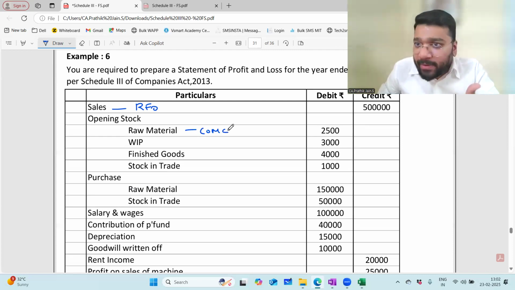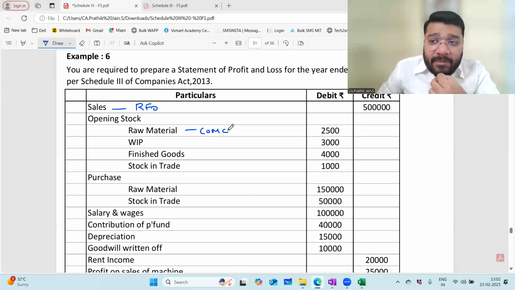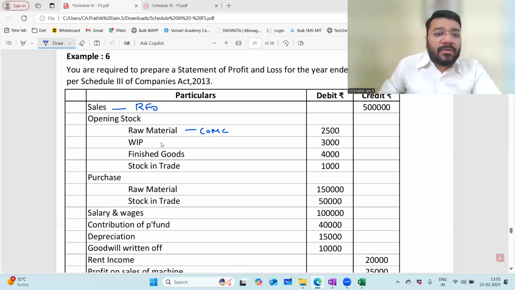Online people, can I expect your participation? Online people, if I'm expecting all of you to participate, am I wrong? No, sir. So kindly participate.